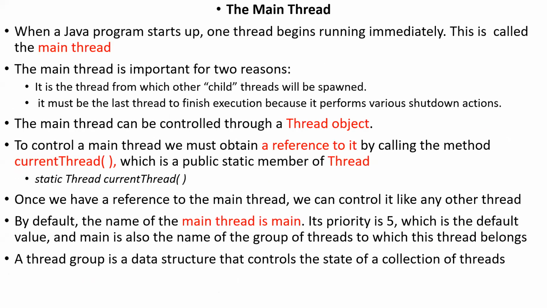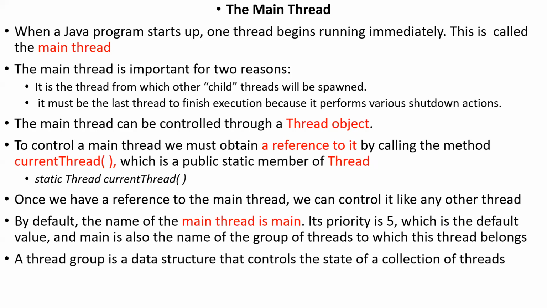Next, if you want to create a new thread, before that, the main thread is there. The main thread is the main method inside the program that will be executed. Its objective is that it starts the program as well as ends the program, so it acts as the entry point and the exit point.